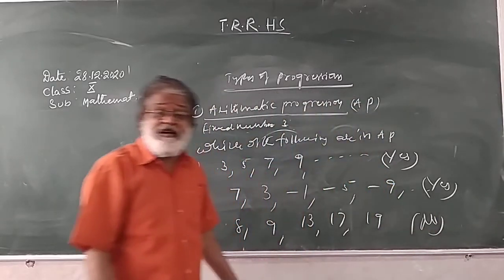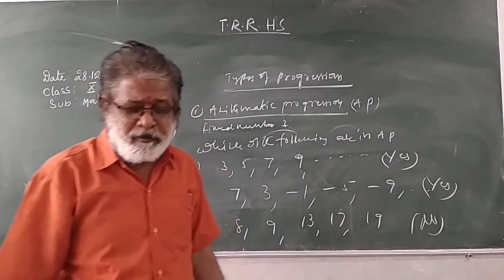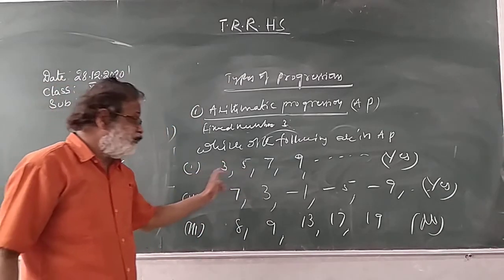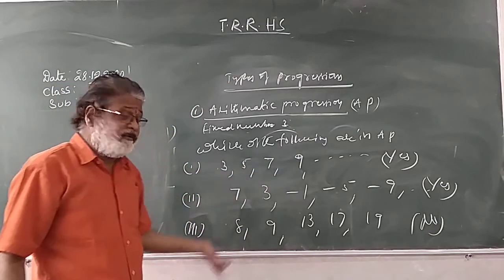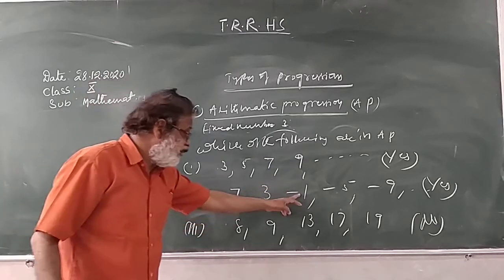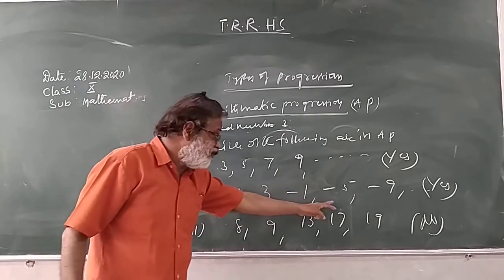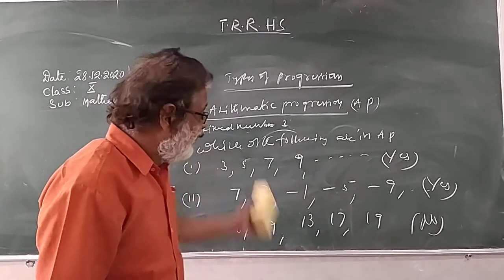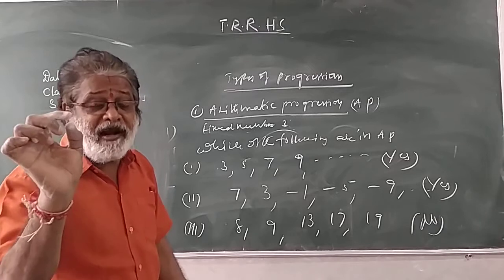How can you say that a given sequence or progression is in AP? It means the difference between consecutive terms should be the same. 5 minus 3, 2. 7 minus 5, 2. 9 minus 7, 2. 3 minus 7, minus 4, minus 1 minus 3, minus 4, minus 5 minus of minus 1, minus 4. If the difference is the same, it is in AP. Like this you can identify. I hope you clearly understood.